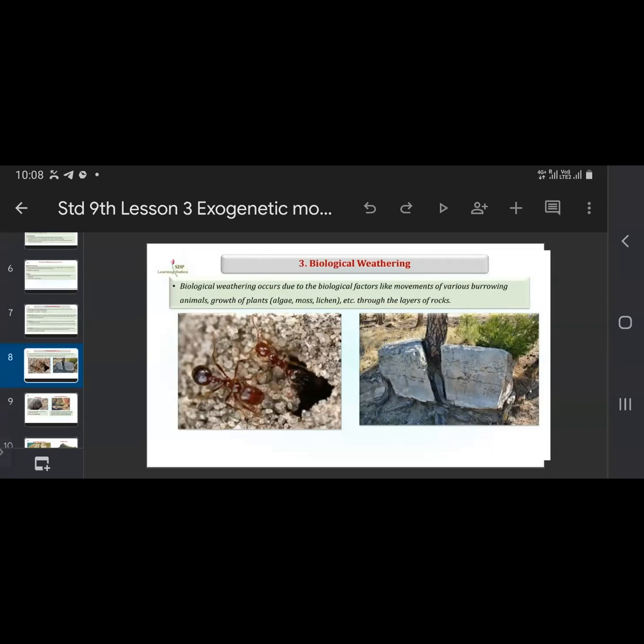Growth of plants also. We can see in the picture, the plant has grown in the rock, so the roots are penetrating into the rock. Because of that, disintegration of rocks takes place. And in the picture, you can see the ants also, how they are moving in the rocks. There also they make small holes, and because of that the rock is also getting weathered.